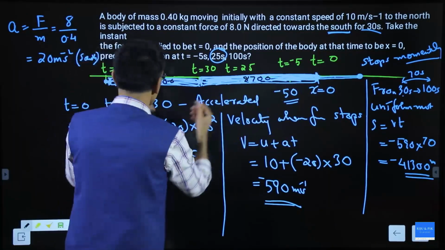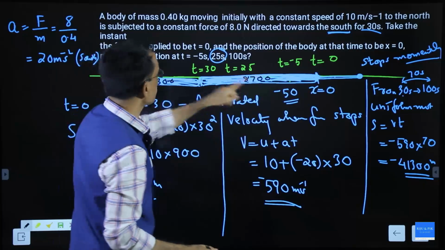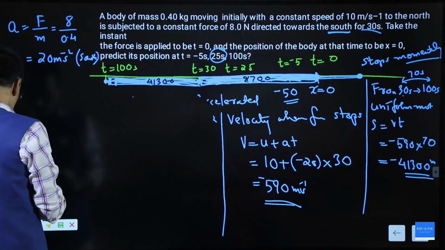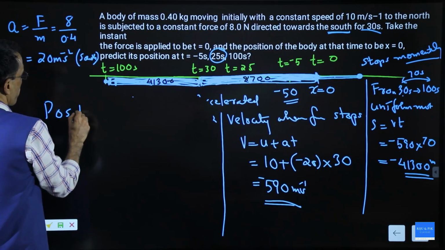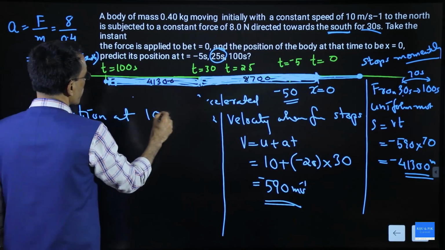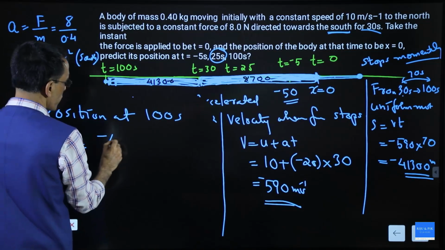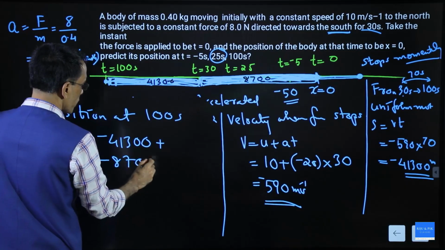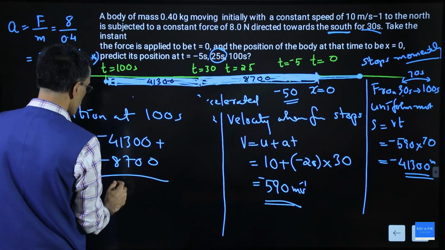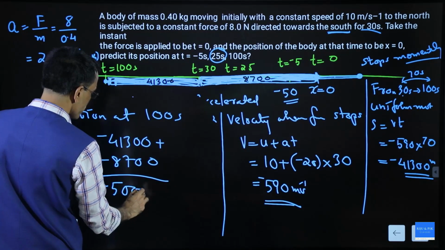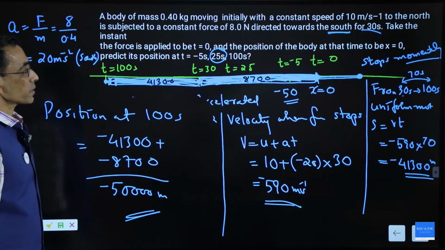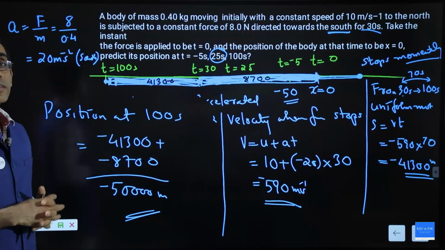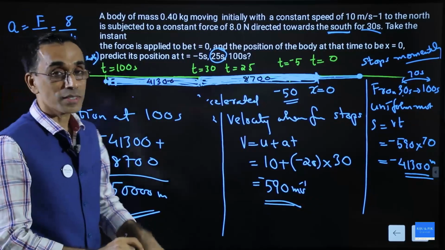Now what is the total of these two? At 100 seconds, it is the sum of these two. So the position at 100 seconds is the sum of these two, minus 41,300 plus minus 8,700. This will give you minus 50,000. That's it. This is the position after 100 seconds. This will take some time to digest, so practice it, because without working on it yourself, you can't study this.